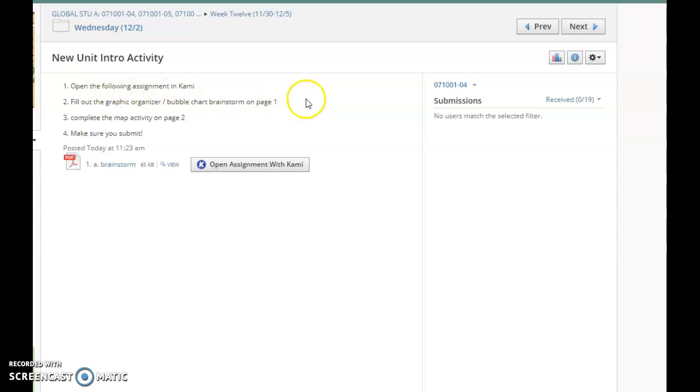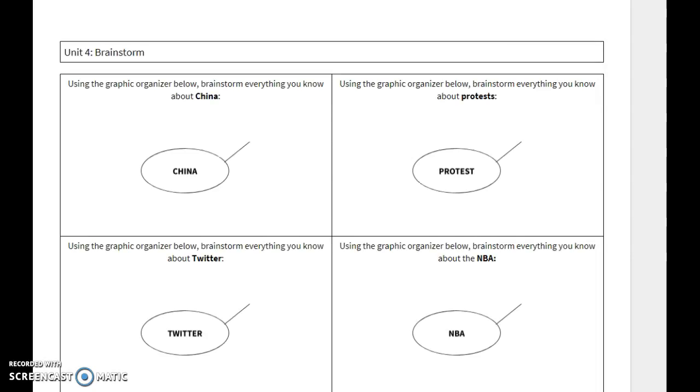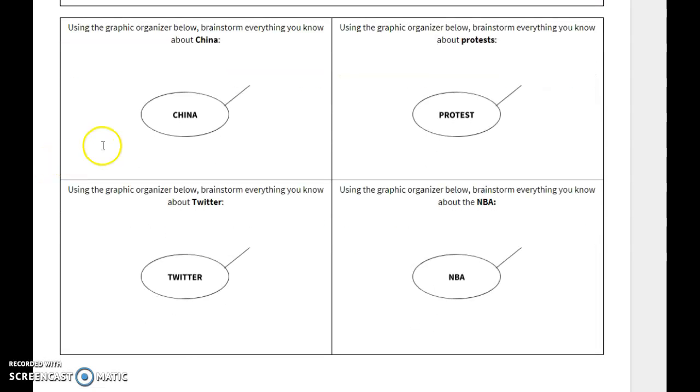So you're going to open up this assignment in Kami, pray that it works. You're going to fill out the graphic organizer and bubble charts on page 1. And then you're going to complete the map activity on page 2 and make sure that you submit as always. So once you got that opened up, this is what the front looks like. You're doing bubble charts about China, protests, Twitter, and NBA.